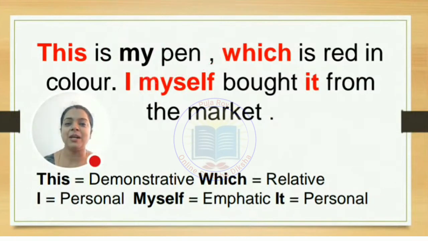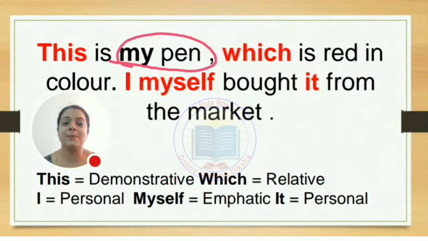And how to find it out? It's very easy, because my is coming with a noun, so it will not at all be a pronoun. So let's see this. This is a demonstrative pronoun. Which is what? It is a relative pronoun because it is not asking a question. Next is I. So easy, no? I is a personal pronoun. Myself, in I myself, is an emphatic pronoun. And the last one, I myself bought it: it is a personal pronoun in the object case, because here it has been used as an object.